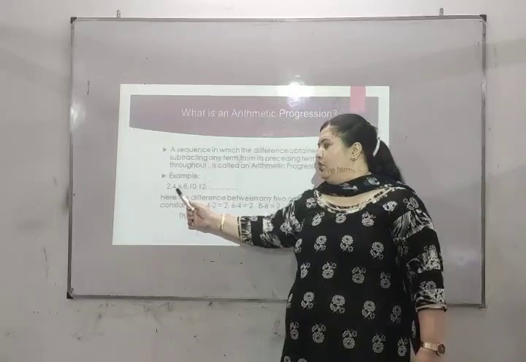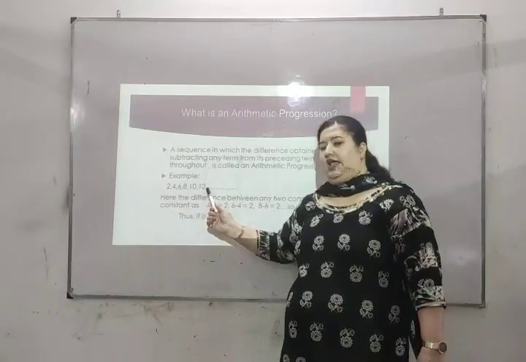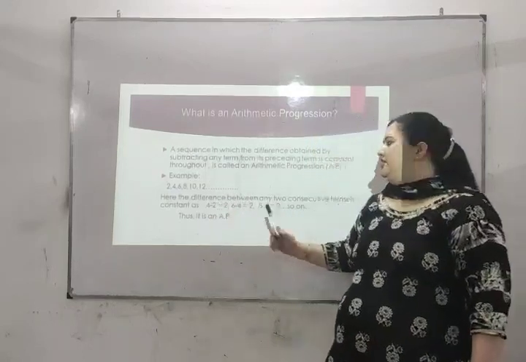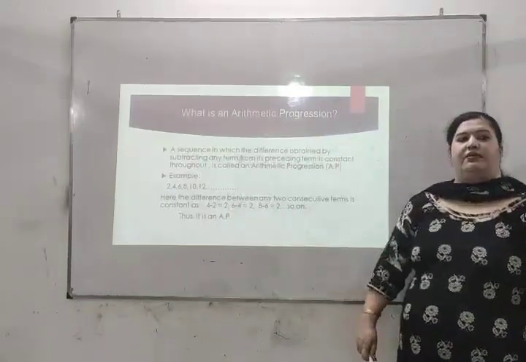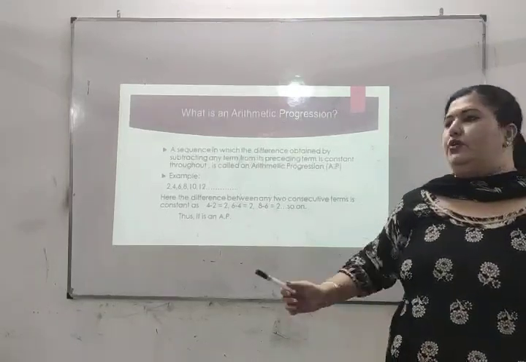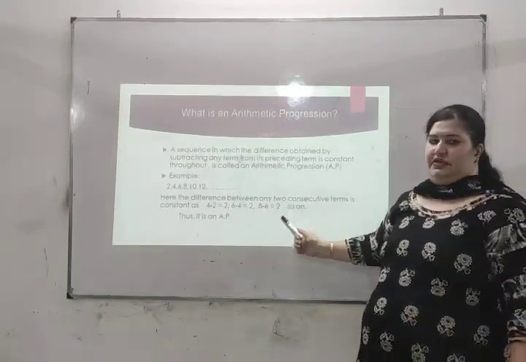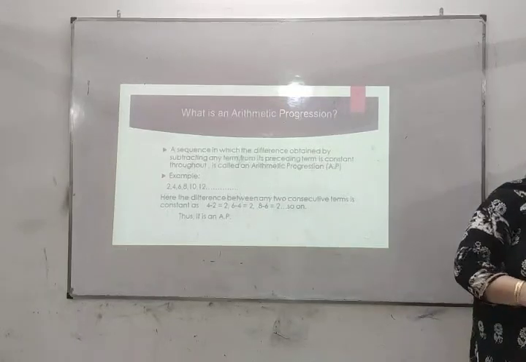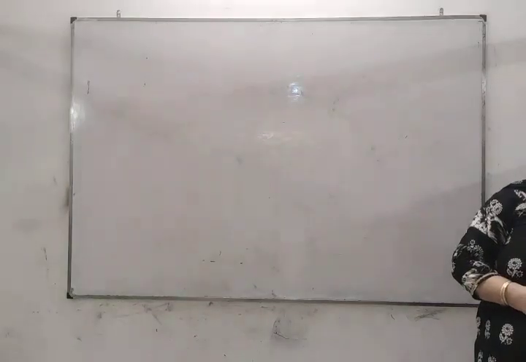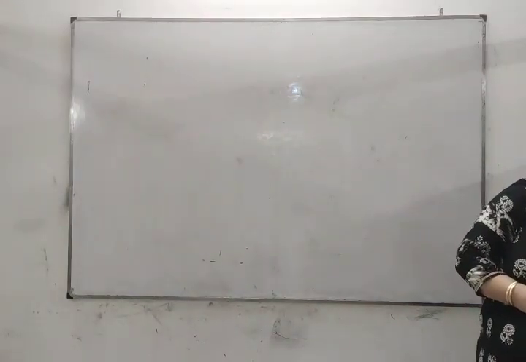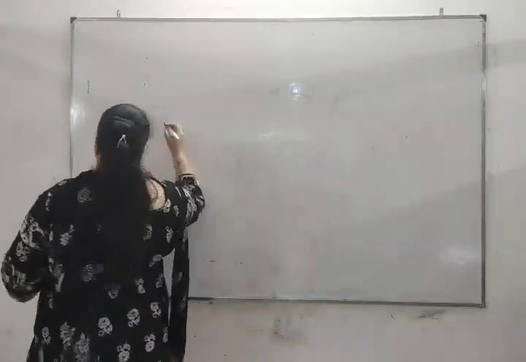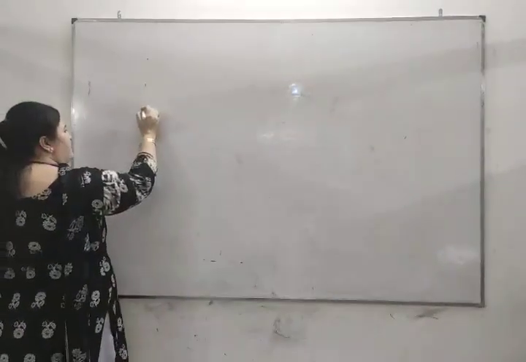2, 4, 6, 8, 10, 12. It is an arithmetic progression. Here the difference between any two consecutive terms is always 2. It is always 2, it is not changing, so it is an AP. The difference is remaining the same.